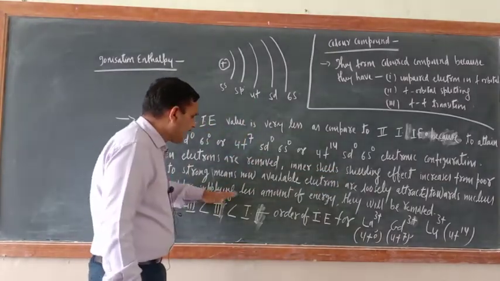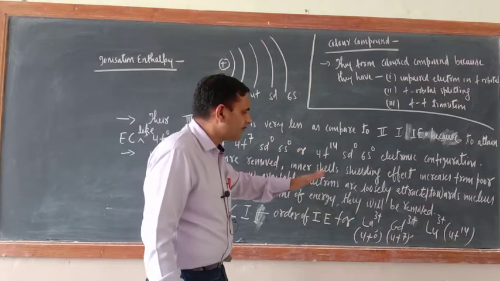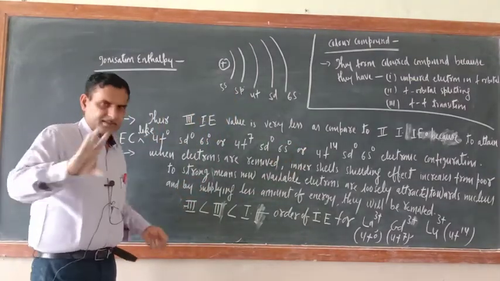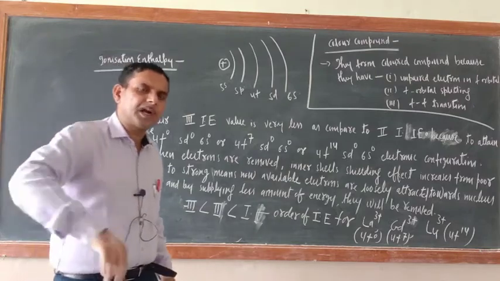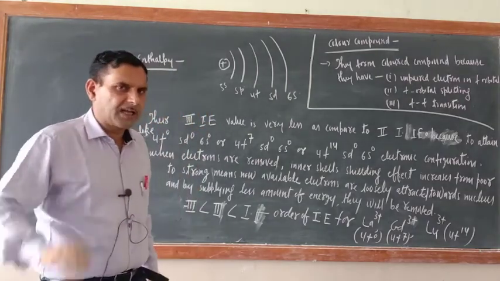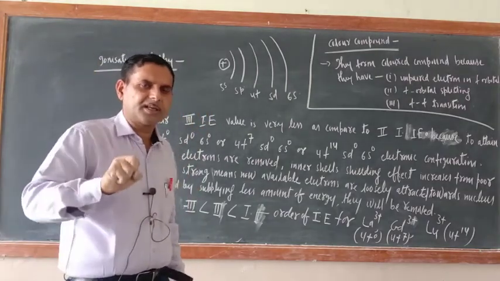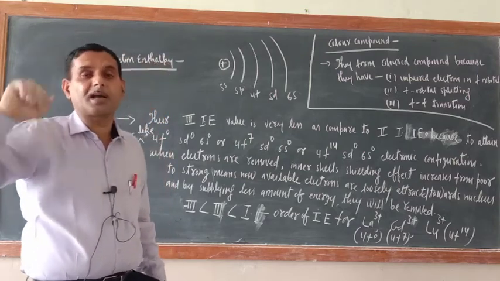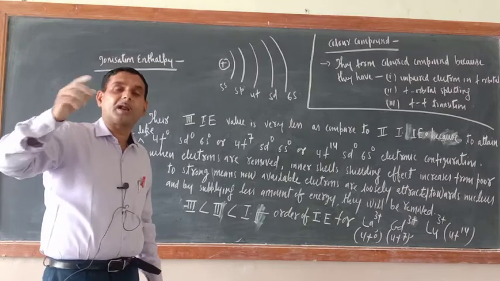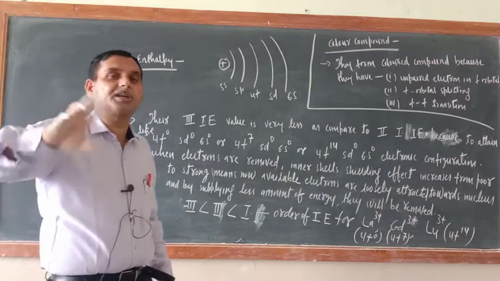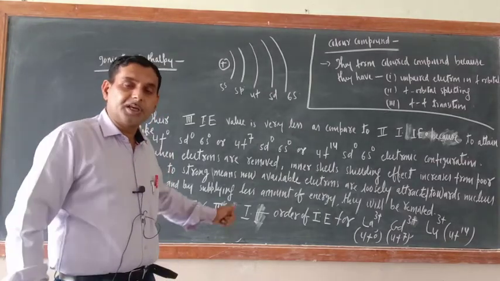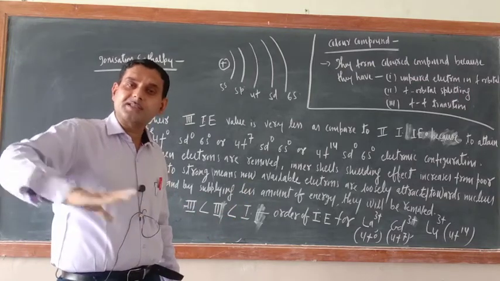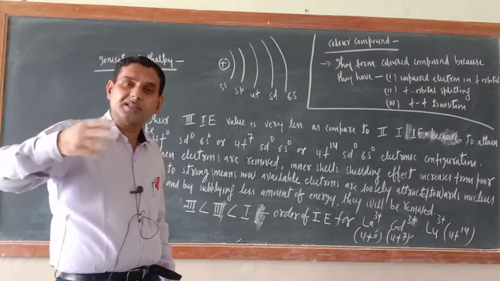and by supplying less amount of energy they will be removed. Are you getting my point or not? Just see, once one or two electrons are removed from lanthanides, then what is there? Generally what we have studied in d block elements, because of the removal of electron there is a change in the shielding effect of d orbital. Here also change is there, but see here change. What is there? Once the electron is removed, what is there?